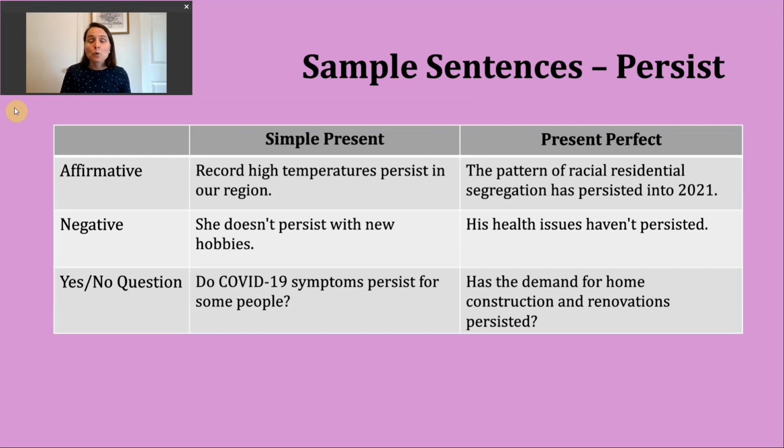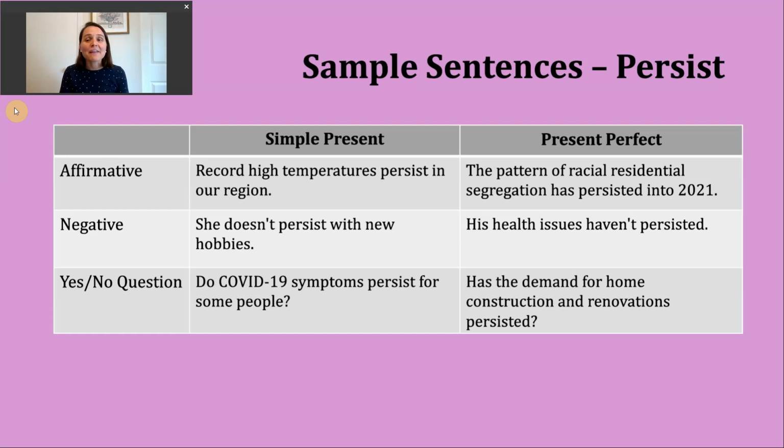If you want to make a yes or no question in the simple present, you can start with do or does, then you'll have your subject and then the base verb. So notice I'm only using the verb with an S in the simple present affirmative with he, she, or it. So let's take a look at our yes or no questions. Do COVID-19 symptoms persist for some people, right? The answer, unfortunately, is yes. Some continue to have these prolonged symptoms. Could be difficulty breathing, tiredness or fatigue, and many other unfortunate symptoms.